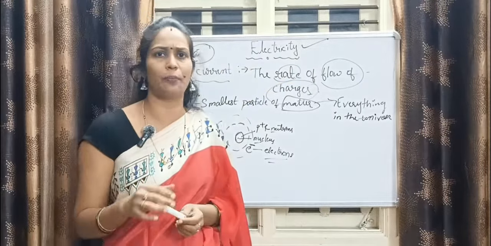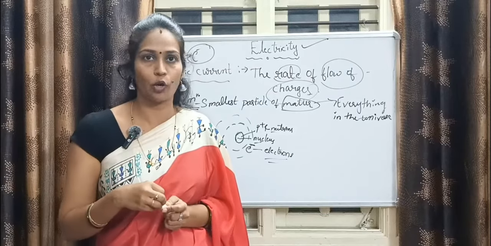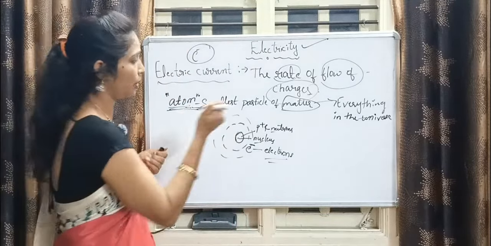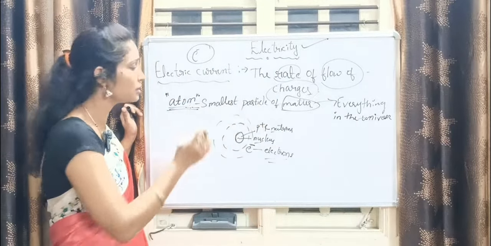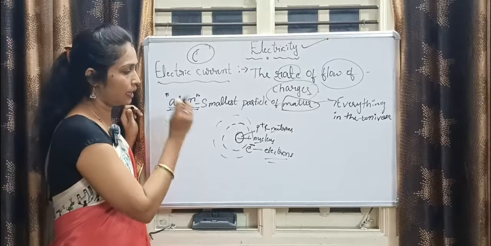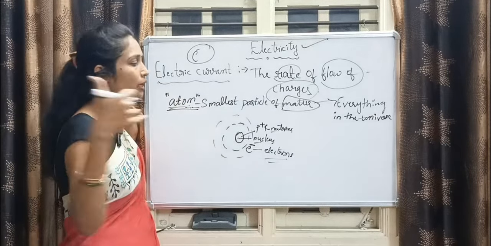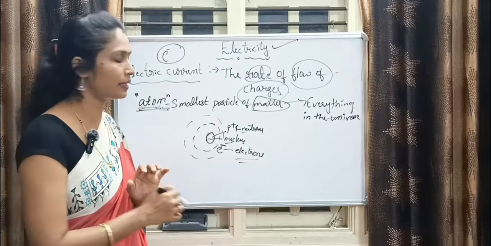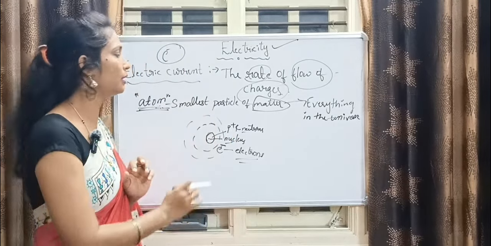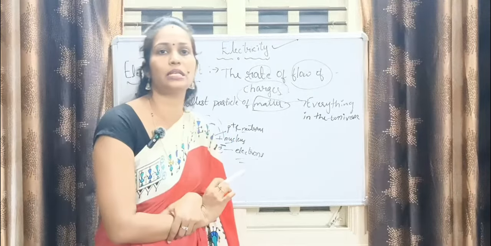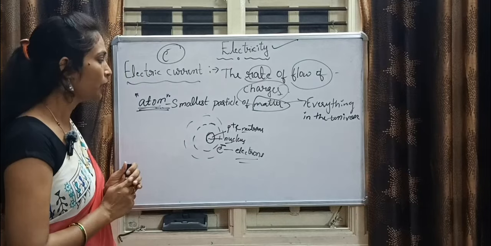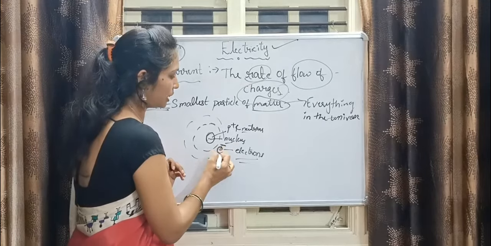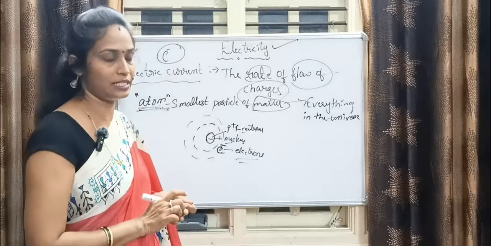The complete chapter is dependent on electrons. You need not worry about protons and neutrons. Just understand how the electrons are flowing around the nucleus. Concentrate only on the particle present in the atom, that is the electron. Electrons are very, very important for the electricity chapter.